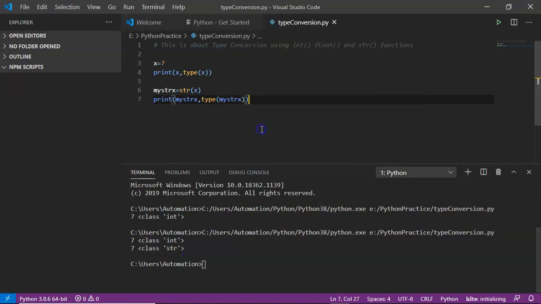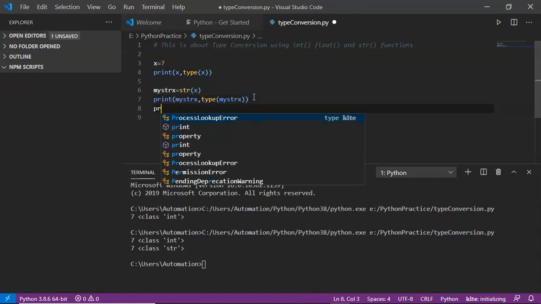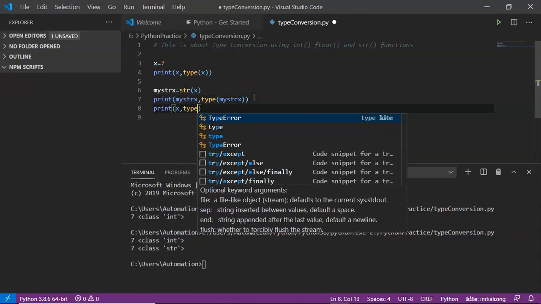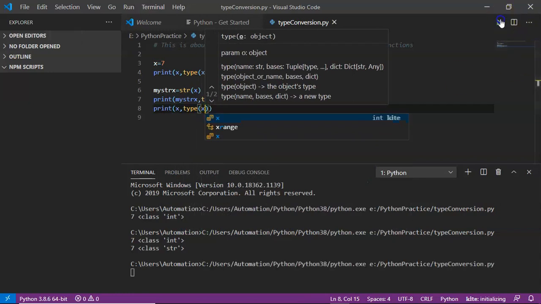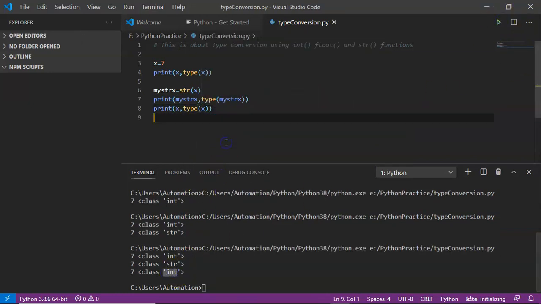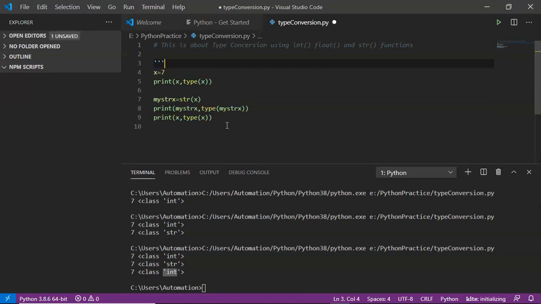That's fine. One important point is that even if you convert your x into a string and store that data in this variable, it is not going to change the original value of x. So your x is still an integer only. After the 7th line, I am trying to print our x and type of x once again. It is very important. See that you are still getting integer. Only while assigning x to myString are we assigning it in the form of a string. So this is simply how to convert an integer into a string.